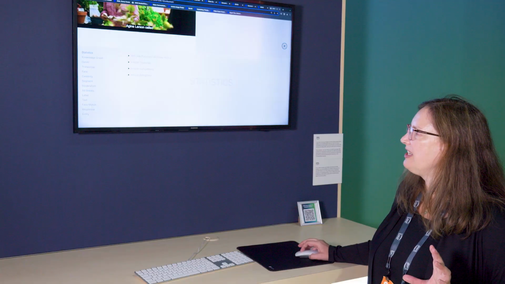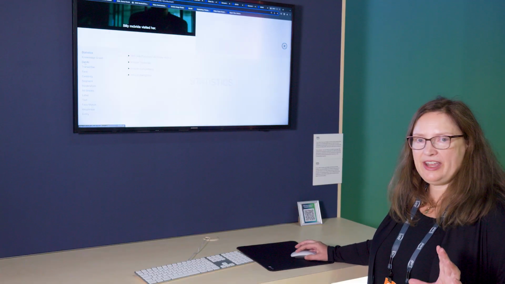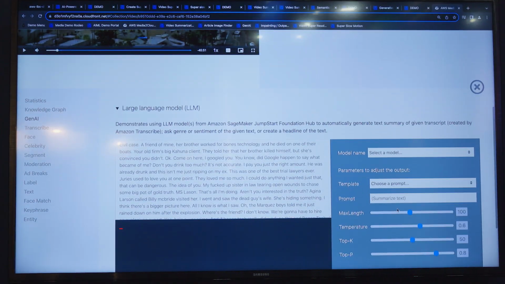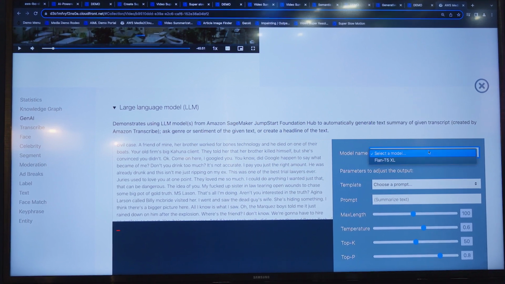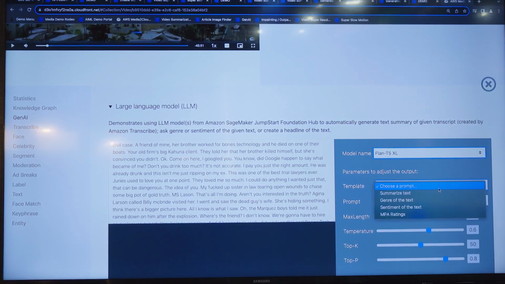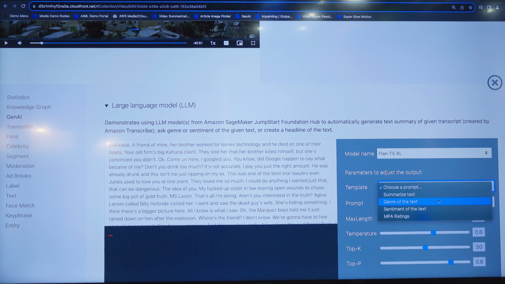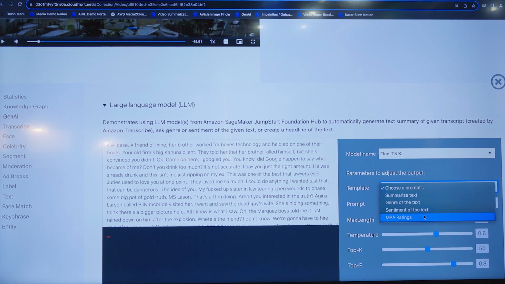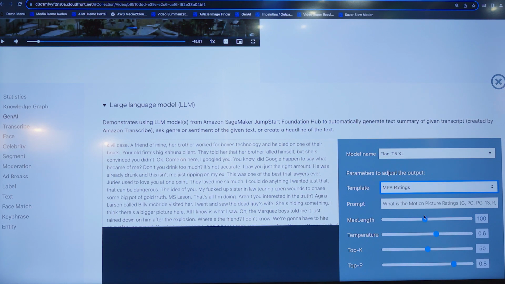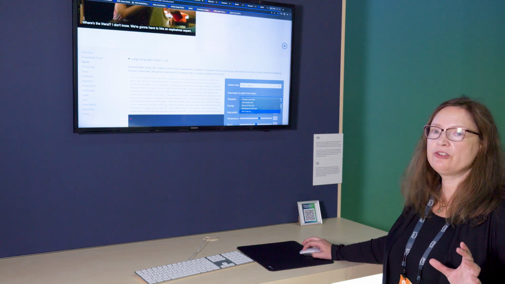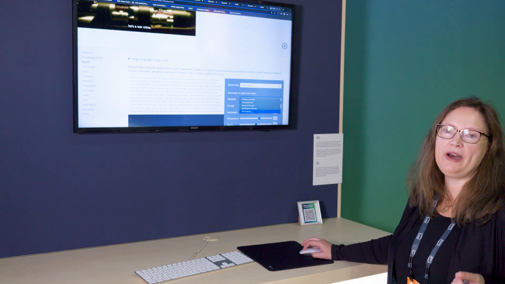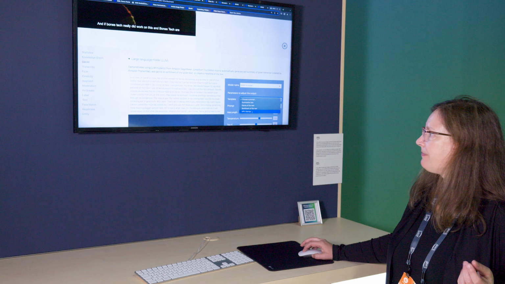In this iteration of Media to Cloud, we've added some generative AI capabilities: the ability to summarize text, determine the genre of text, find the sentiment within the text of a video, and also categorize the video by its MPA rating.